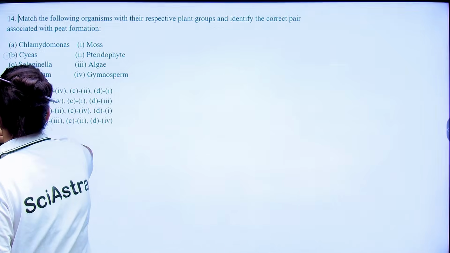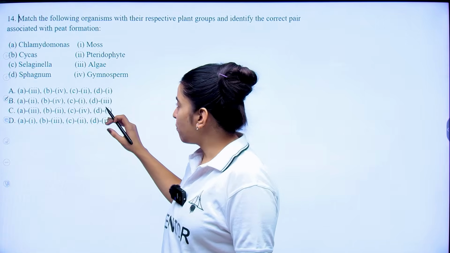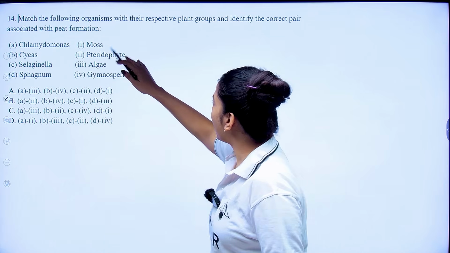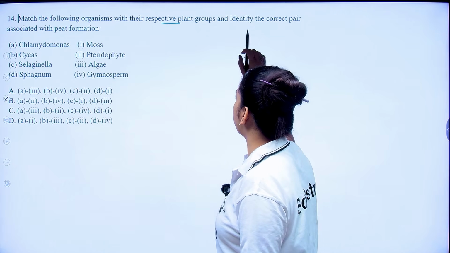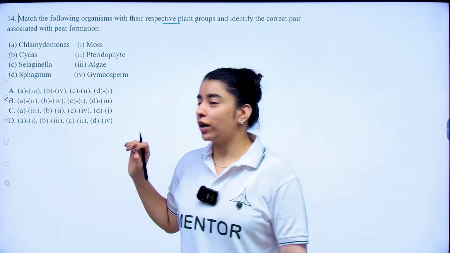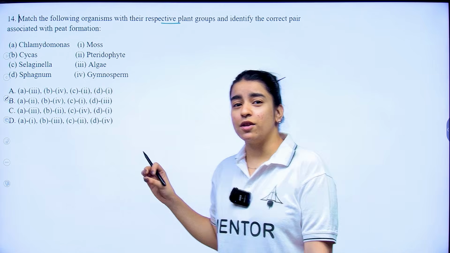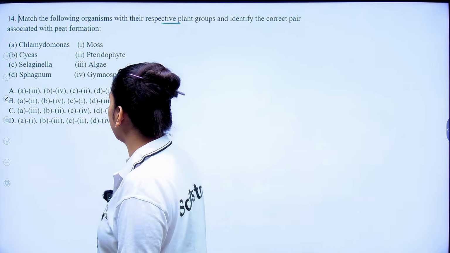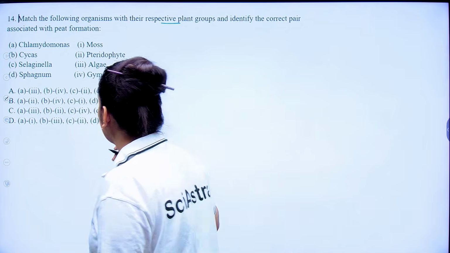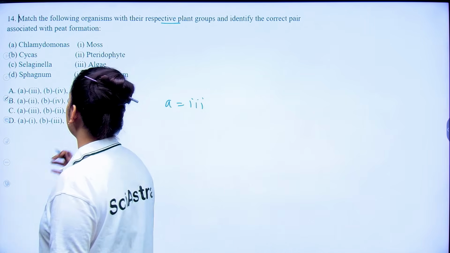Now coming to the 14th question, which says match the following. Okay, so here you have been asked to match the following organism with their respective plant group and identify the correct pair associated with peat formation. Now if you look at Chlamydomonas, what is Chlamydomonas? It is an algae, right? Chlamydomonas is a single cell algae, right? Now, so A would be 3. It is a single cell algae.